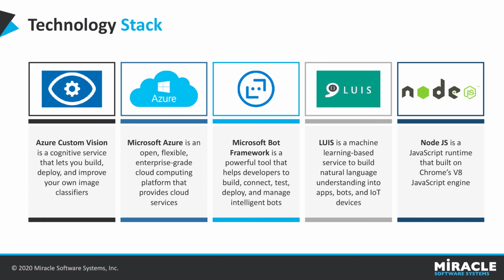Next, LUIS is a machine learning based service to build natural language into apps, bots, and IoT devices, and to quickly create enterprise-ready custom models which continuously improve. Microsoft Bot Framework is a powerful set of services, tools, and SDKs that provides a rich framework for developers to build and connect intelligent bots.